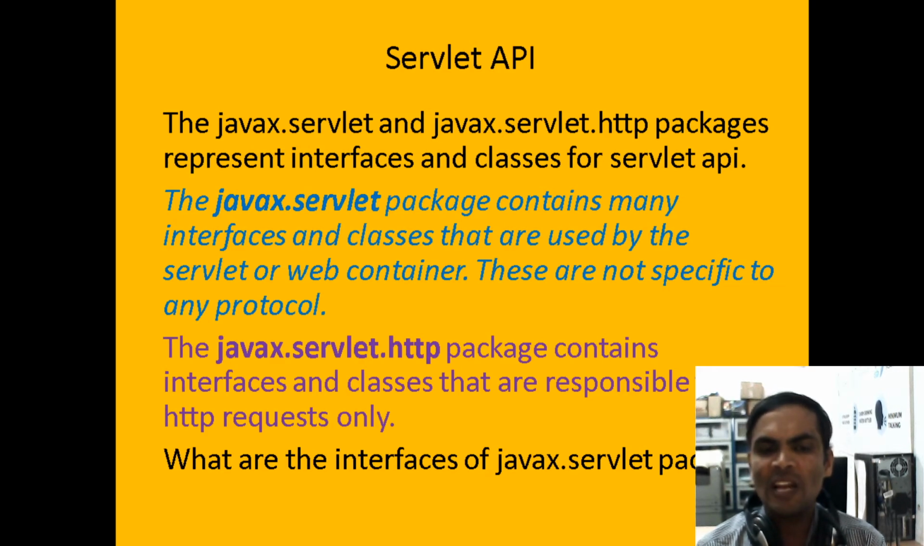Under this API document, there are only two packages, javax.servlet and javax.servlet.http. A package means a collection of classes and interfaces. This collection of classes and interfaces is available under the Servlet API.